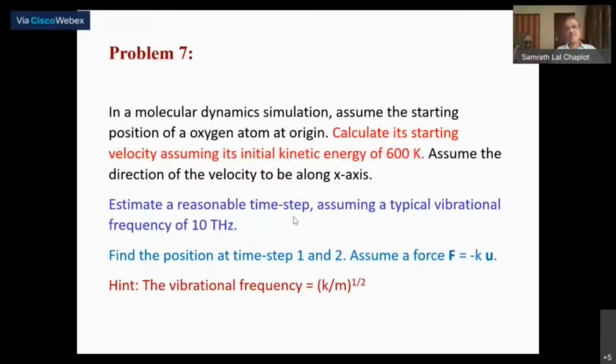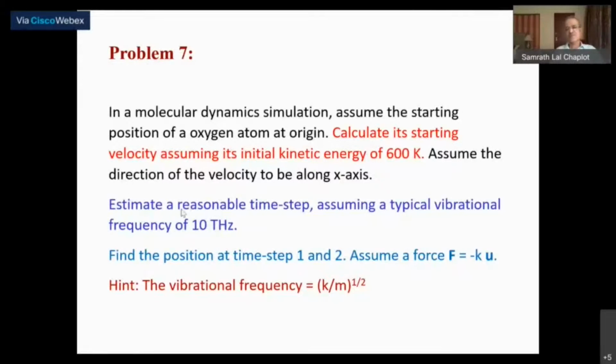I would assume that the vibrational frequency of this simple harmonic oscillator is 10 terahertz. Please remember this is the vibration frequency, not the angular frequency. So the vibrational frequency is 10 terahertz, so that the period of oscillation is the inverse of this, which is 1 by 10 of a picosecond.